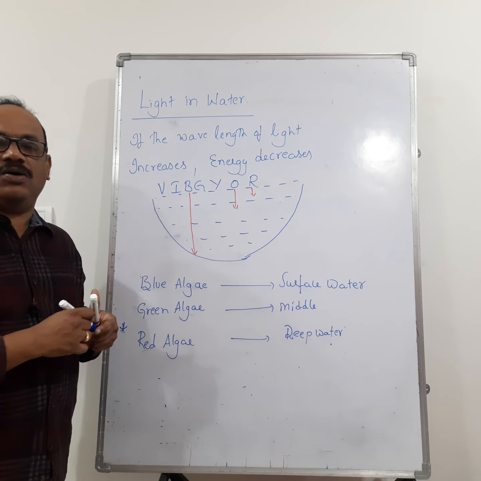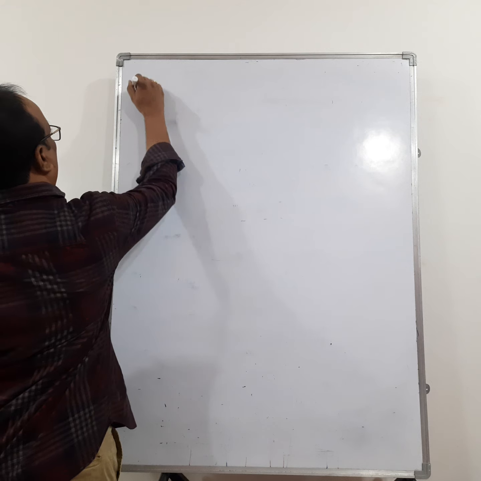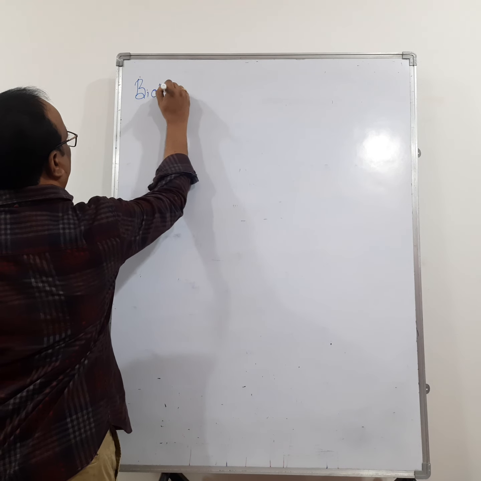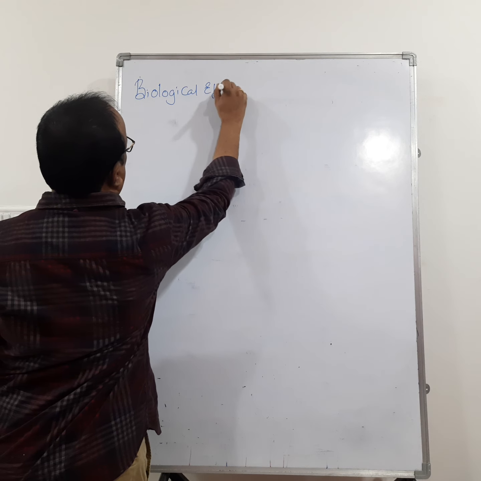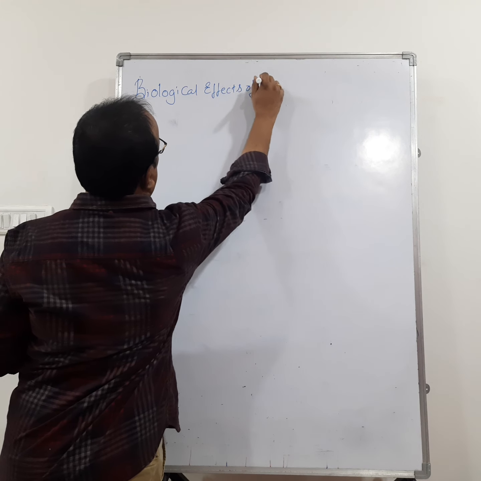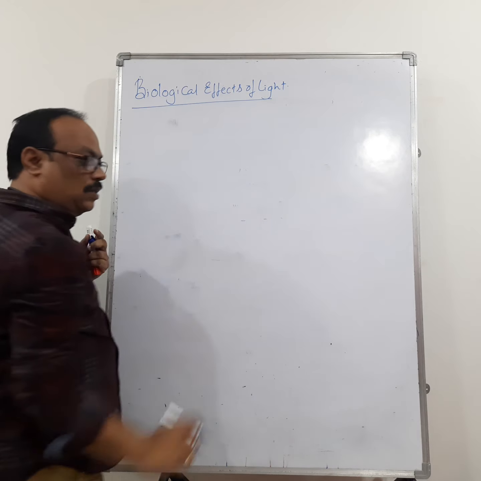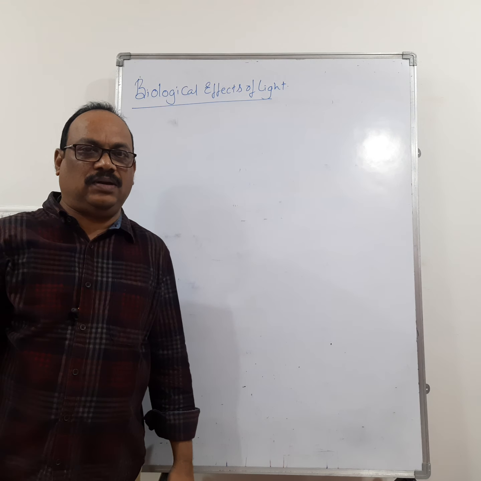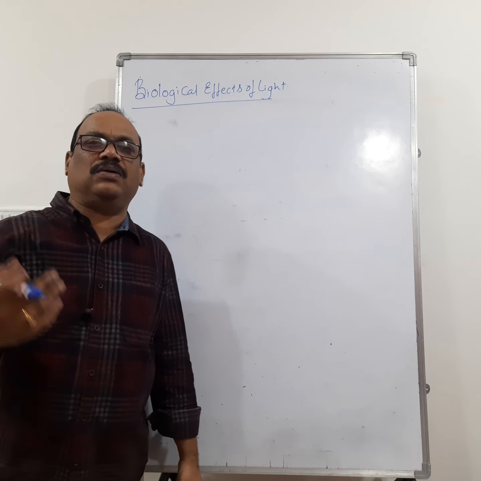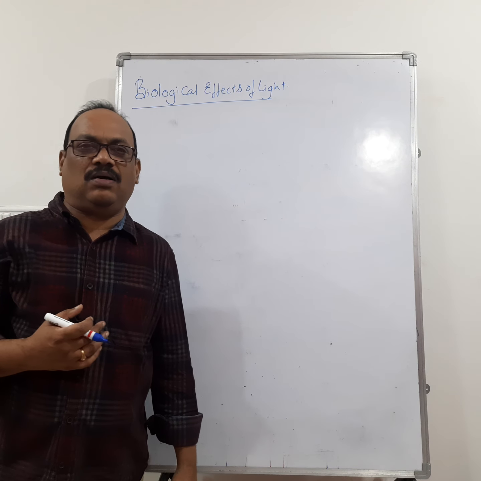Now let us see the biological effects of light. Light is an important ecological factor. Light plays an important role in many biological activities of living organisms.